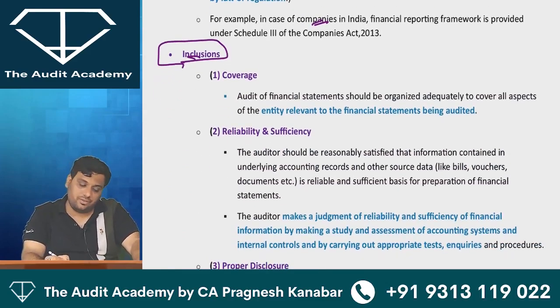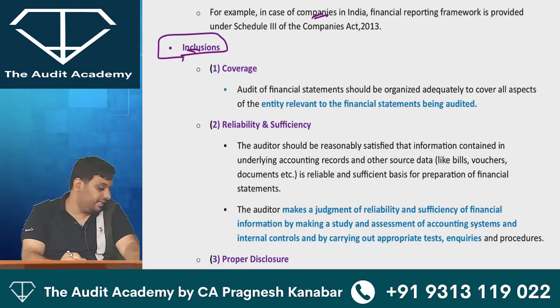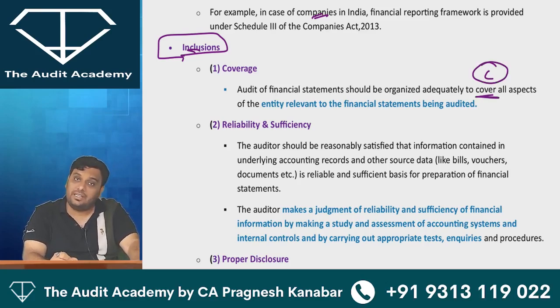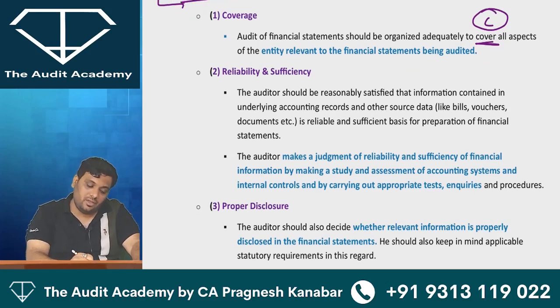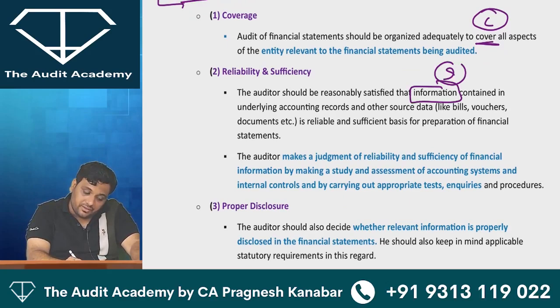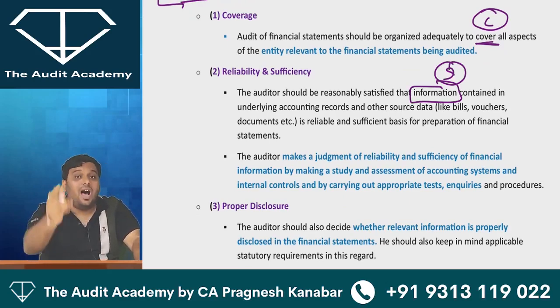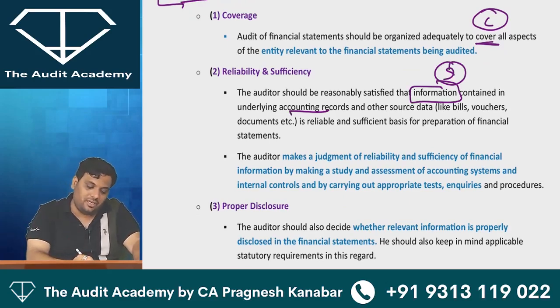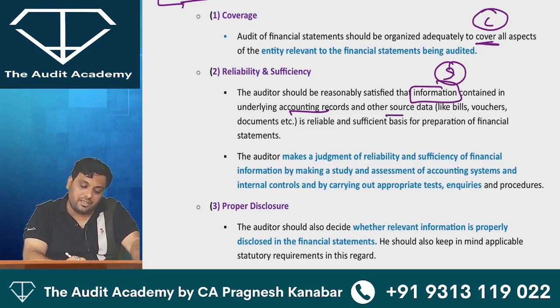Scope inclusions. Audit of financial statements should be organized adequately to cover all aspects of the entity relevant to the financial statements being audited. Then, the auditor should be reasonably satisfied that information, but which information? Accounting information, in accounting records, in the source data is reliable and sufficient.